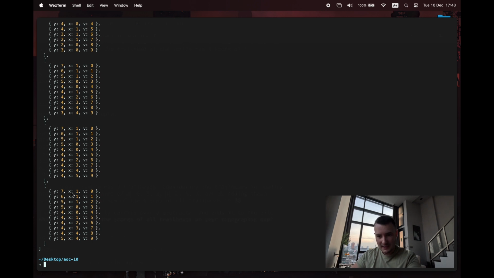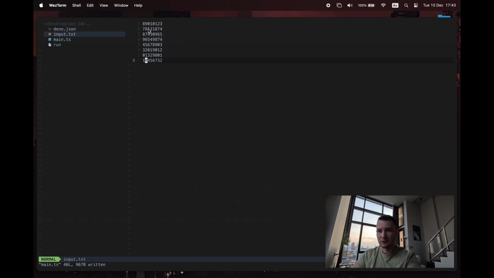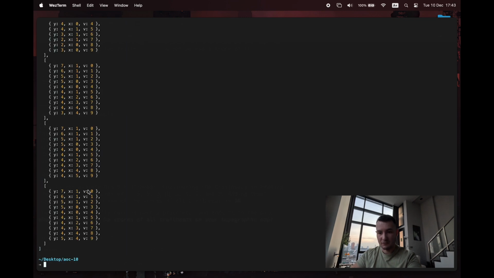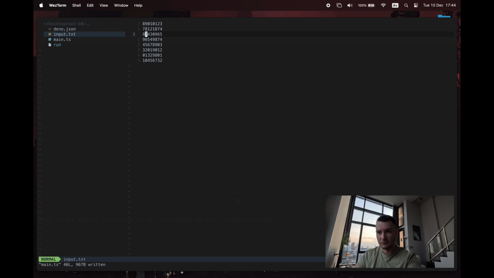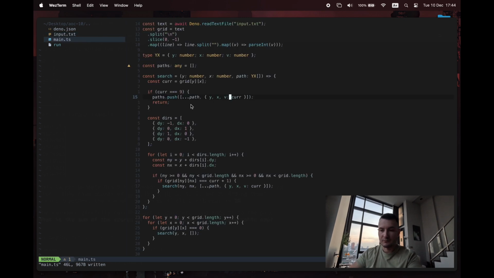Let's just take that last one as an example. y7, x1. If we look in this input, y7, so 0, 1, 2, 3, 4, 5, 6, 7, and x1, which is 0, 1. So that is a 0. That's the correct first coordinate. And then at 5, 4, do we find a 9? 0, 1, 2, 3, 4, 5, and 4 is 0, 1, 2, 3, 4, and 9. Yeah, okay. Presumably the other ones in the middle produce a path to it.